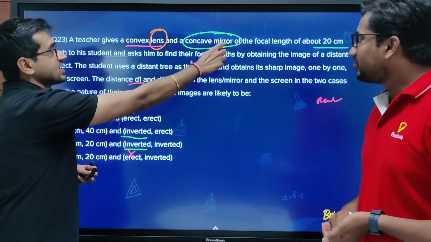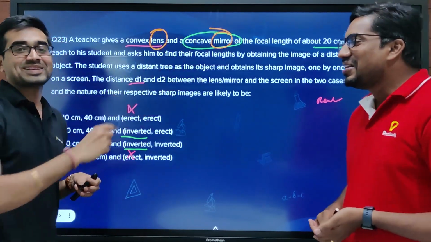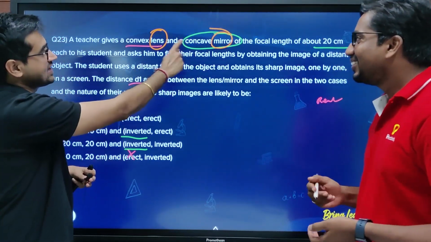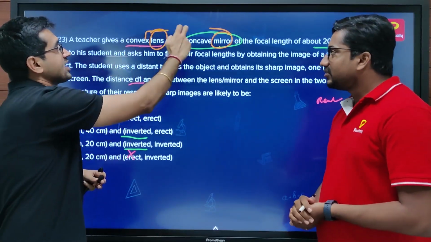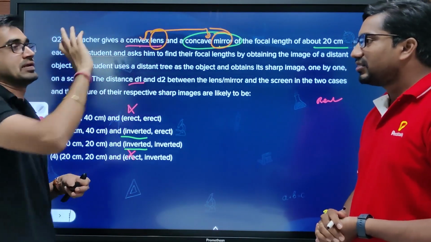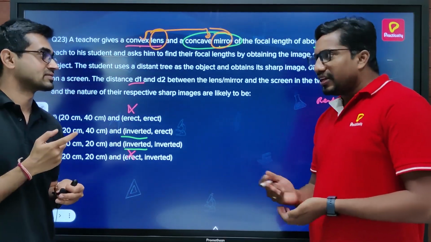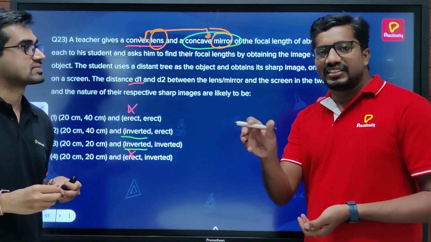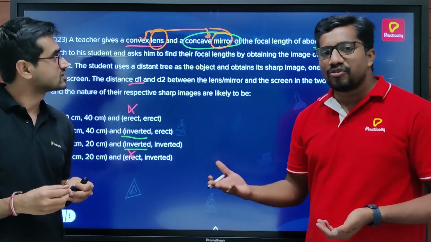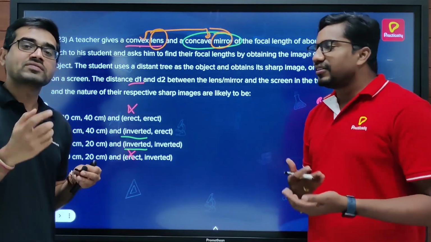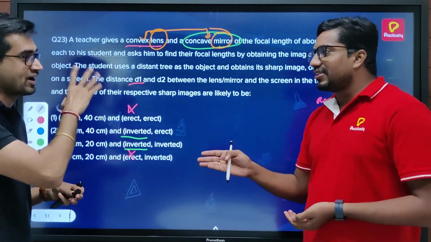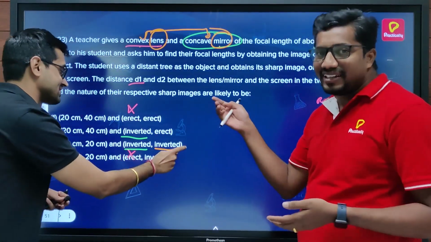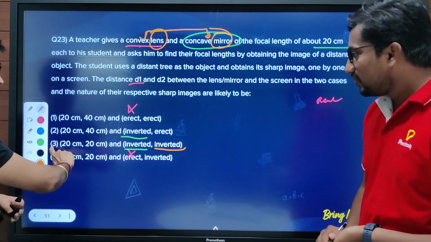So they were playing with our lens and mirror. Here one was a lens, the other was a mirror. And we should always remember that convex lens and concave mirror behave very similarly in the image formation case. Even we can say that convex lens is called a converging lens, as concave mirror is called a converging mirror. And both converging will always lead to a real and inverted image. This is from question number 1 only, when the object is kept at infinity.